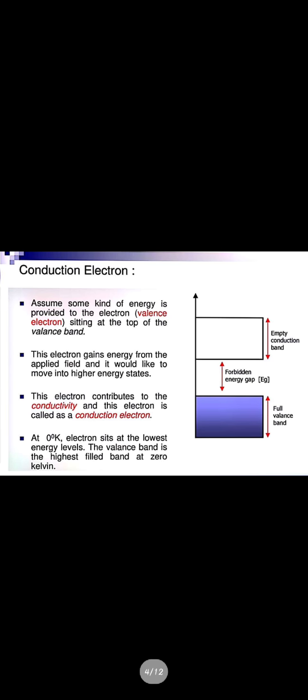Okay. So we will get some electrons in the conduction band as they jump out from the valence band, and some holes will be left in the valence band, because as the electrons jump out, the vacant space will be there, and we get the holes. So at 0 Kelvin, the electrons sit at the lowest energy levels, in the highest filled valence band, and as they move to the conduction band, they sit at the lowest energy levels of the conduction band.